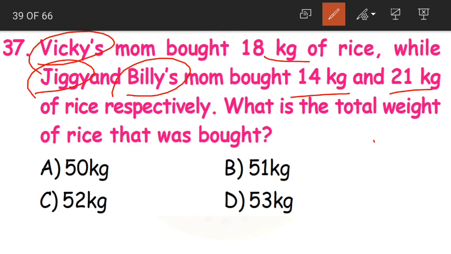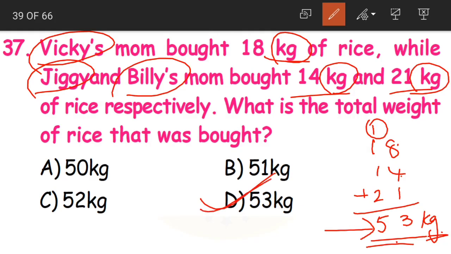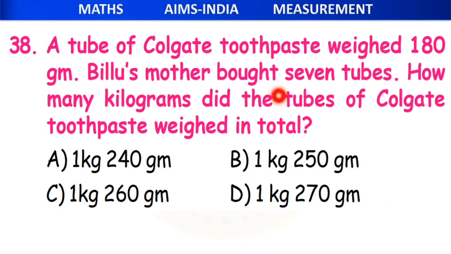How to find out the total? Yes, total means addition. So 18 plus 14 plus 21. 8 plus 4, 12. 12 plus 1, 13. 1 carried. 3 plus 2, 5. 53 kgs. Yes, the measurements are given in kgs, so we are writing kgs here. Understood, children? What is the total weight? The total weight is 53 kgs. That is option D.